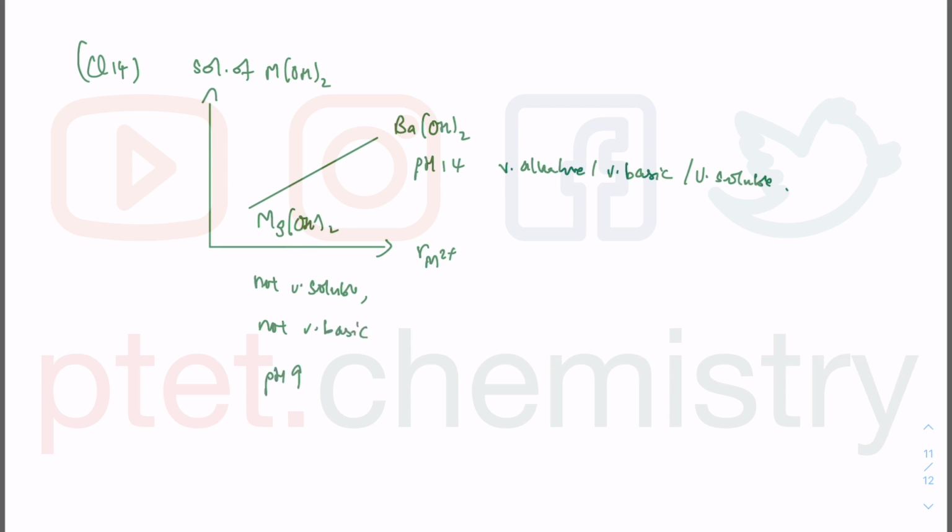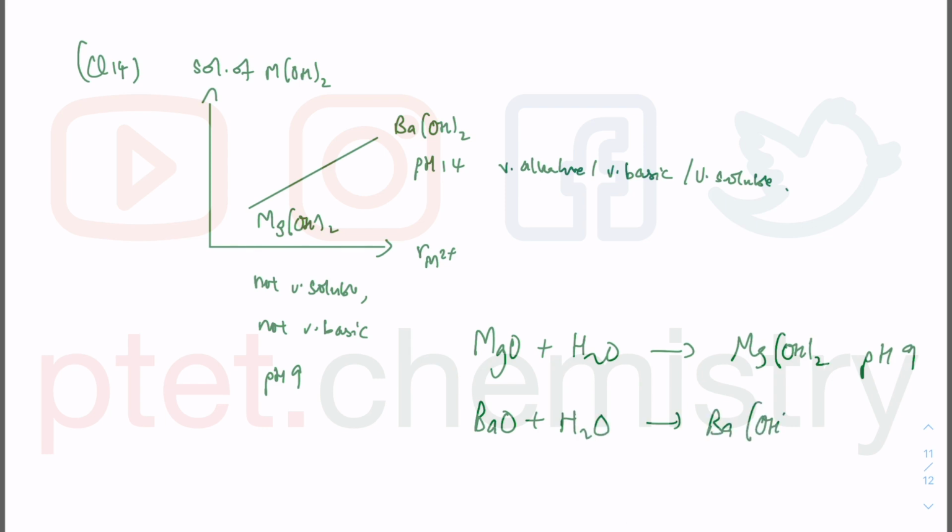When you dissolve magnesium oxide in water, it can dissolve and give you magnesium hydroxide, but it's only pH 9, whereas barium hydroxide is formed from barium oxide dissolving in water, and that is a very, very strong base because it is more soluble.